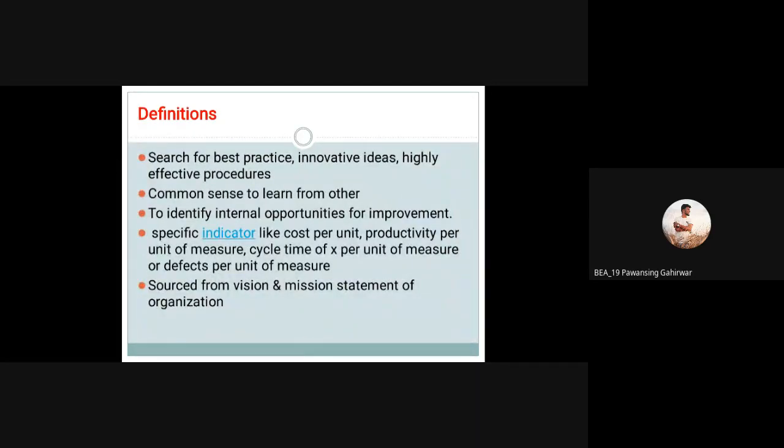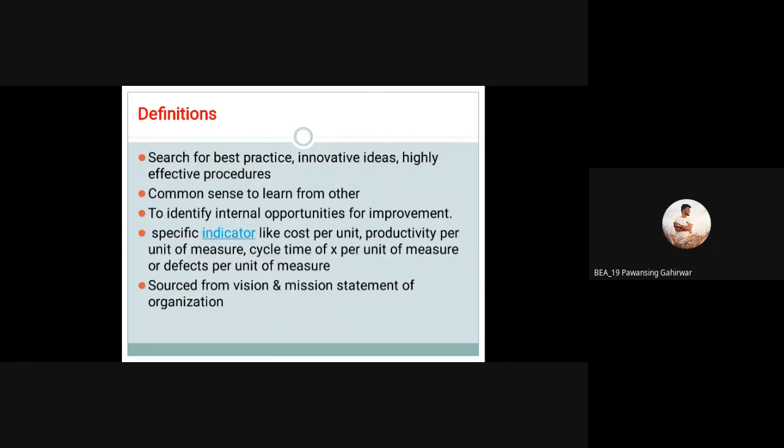Again, search for best practices, innovative ideas, highly effective procedures. These points are definitely included in benchmarking. Best practice: we have to search which method, which system, which practice is successful and will be beneficial for us. Everywhere we have to compare. After searching different alternatives, we have to take one, and for that purpose, with the help of decision making, we decide. That is nothing but benchmarking.